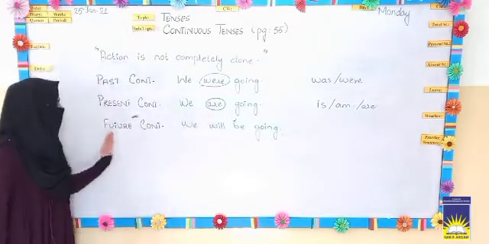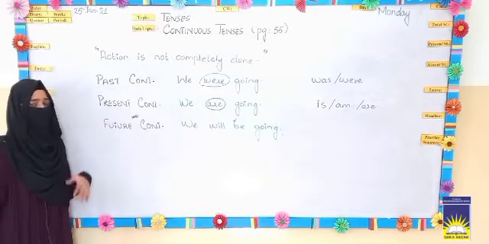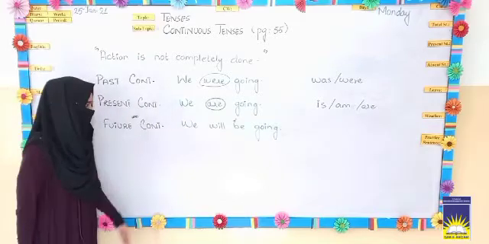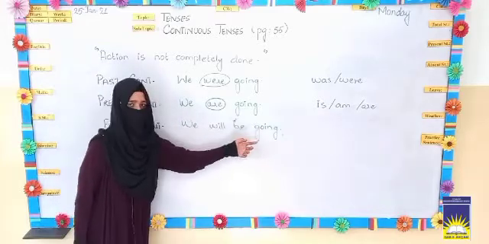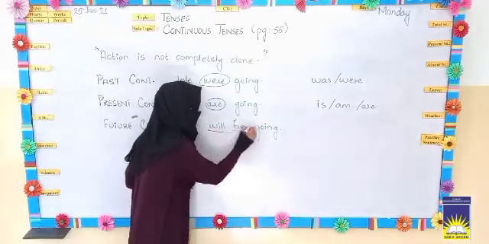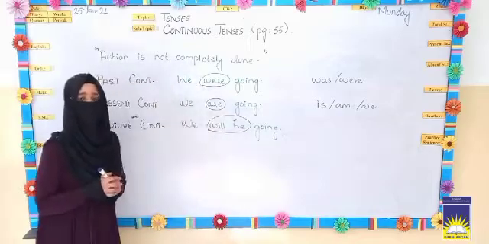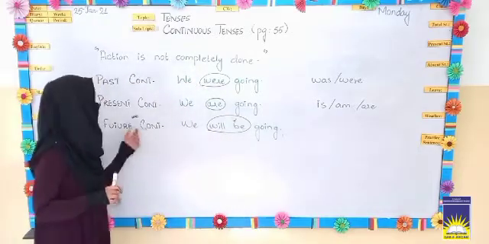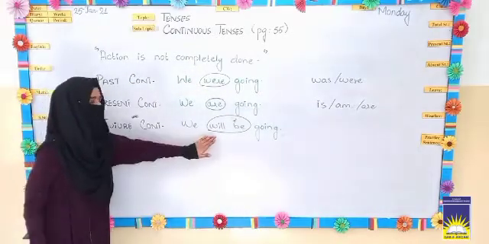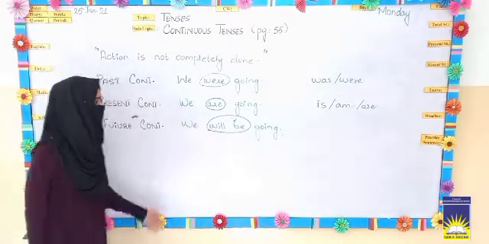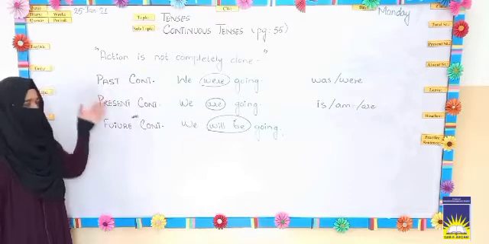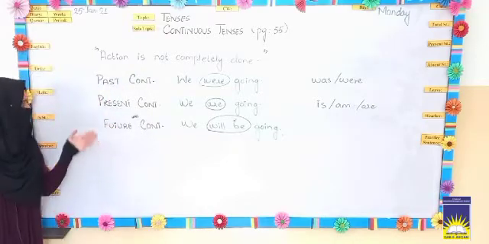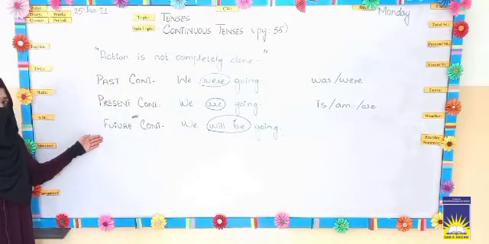Then future continuous. Future continuous is used for the time to come. In this sentence you can see we will be going. Now here is another helping verb which is only used for future continuous tense, that is will be. So these are the three different continuous tenses: past, present and future.